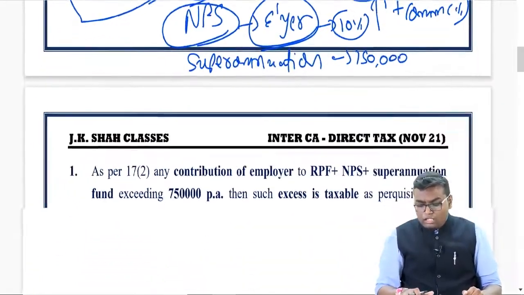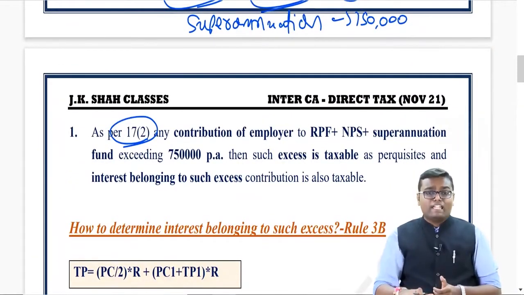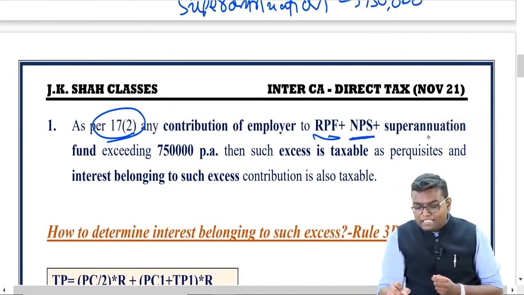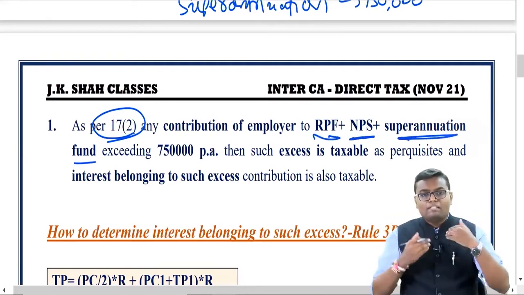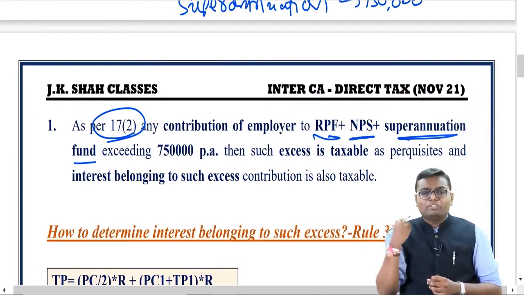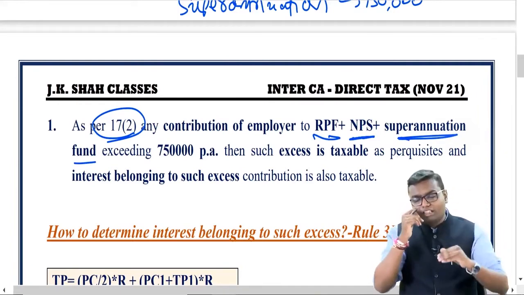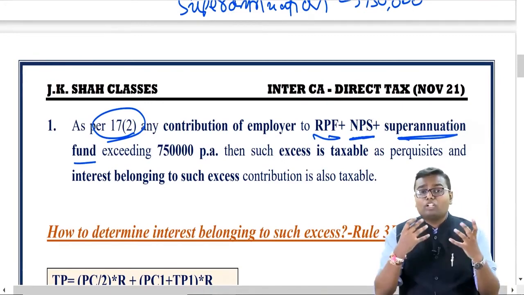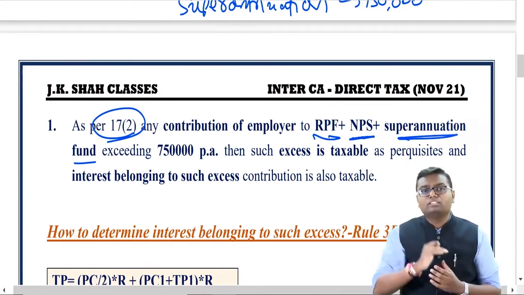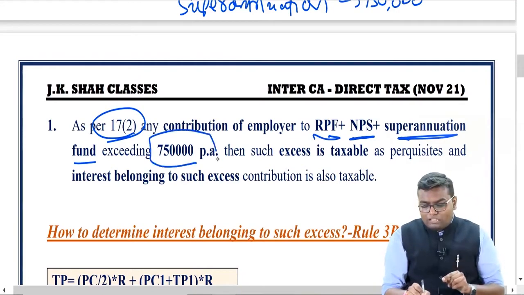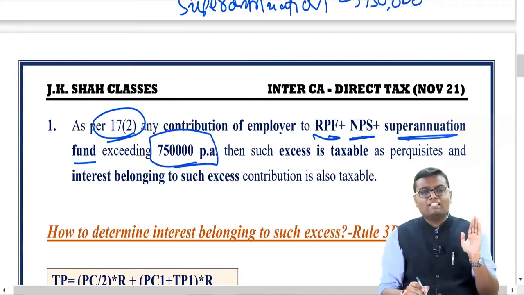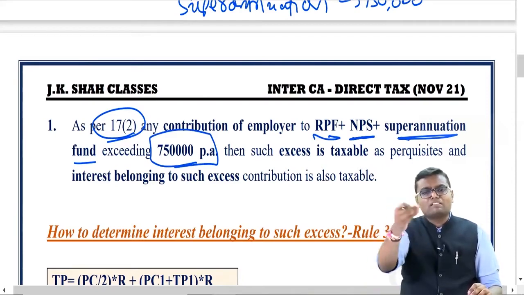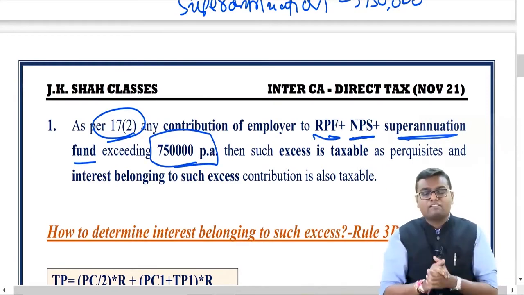But as per section 17 clause 2, they said, now whosoever contributes in your RPF plus NPS plus superannuation fund combinedly, let's say I am an employee, my employer is contributing in my recognized provident fund, also contributing in my National Pension Scheme, also contributing in superannuation fund, I have to see what is the total contribution that my employer is making. Up to 7,50,000 per annum, if it is below 7,50,000 per annum, apply all the exemptions that you were getting earlier. Take the exemptions, balance will be taxable, as it is, no difference.